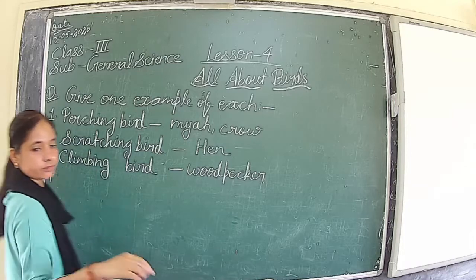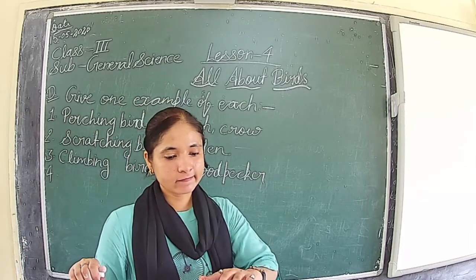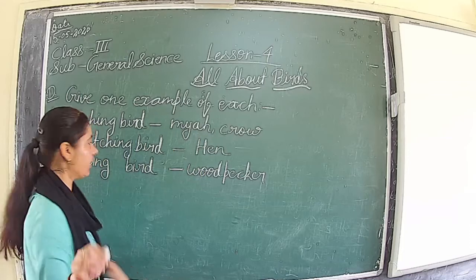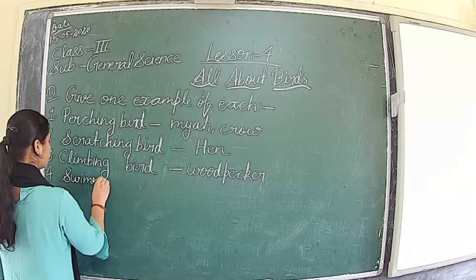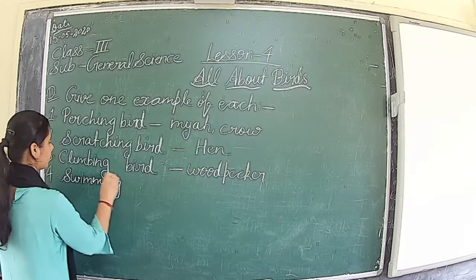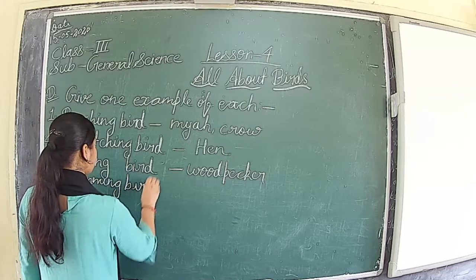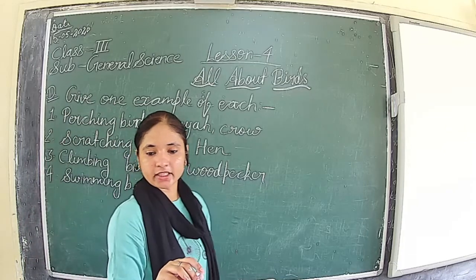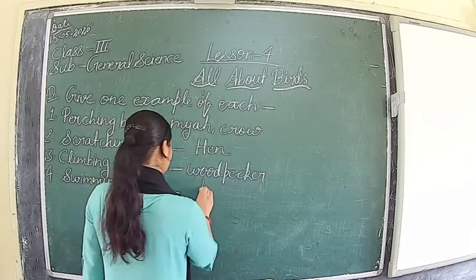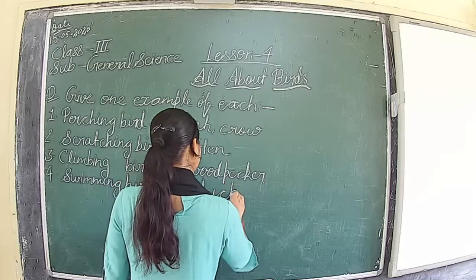Fourth is swimming bird and wading bird. The example of swimming bird is the duck.